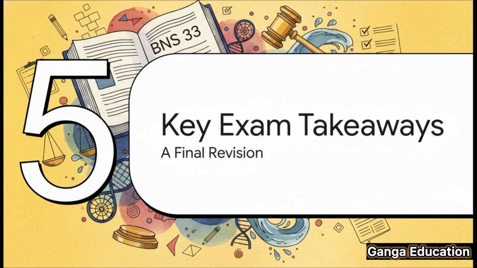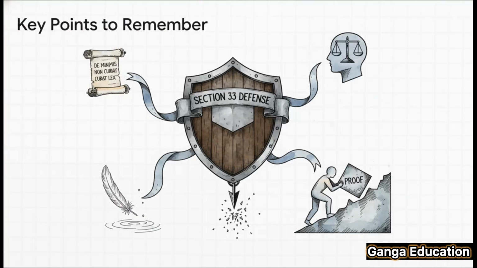All right, let's bring it all together with a quick revision. These are the key exam takeaways, the absolute must-know points about Section 33 that you need to have at your fingertips. So, let's recap the essentials. First, the whole defense is based on that maxim, de minimis non curat lex. Second, the harm caused has to be genuinely trivial. Third, the courts use the ordinary person test, not a hypersensitive one. Fourth, and this is for the accused to prove, the burden of proof is on them, based on a preponderance of probability. And finally, don't forget, even intentional minor harm can be excused.